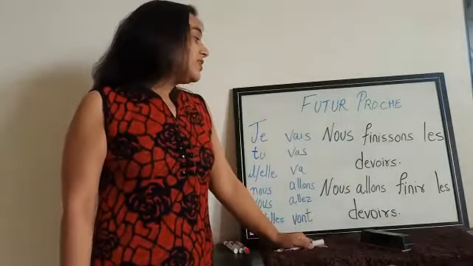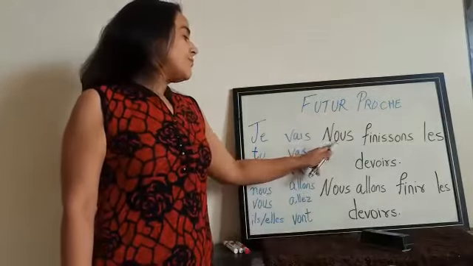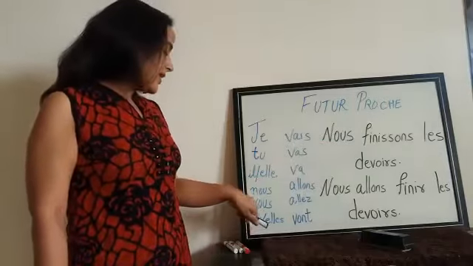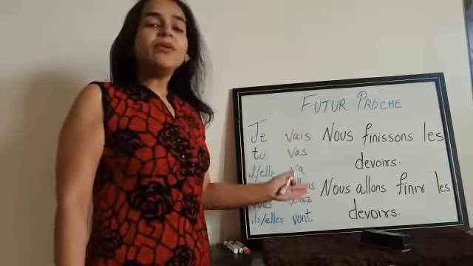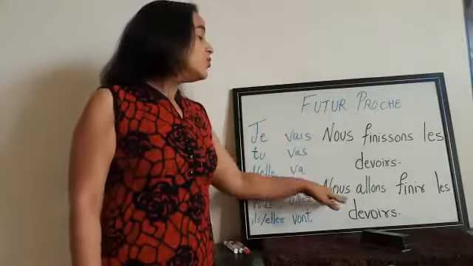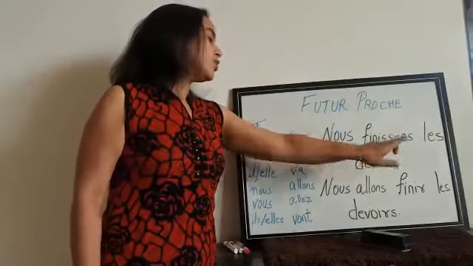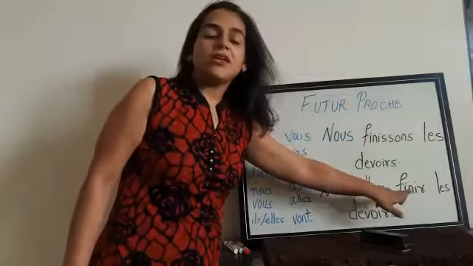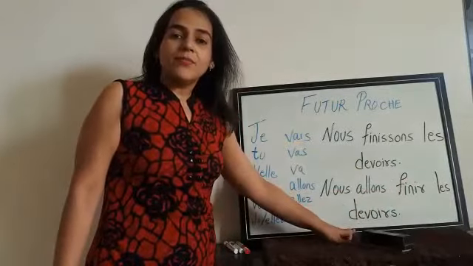Now we need the conjugation of aller with nous, which is nous allons. When we conjugate the same sentence in the futur proche, it will be nous allons plus the original form finir: Nous allons finir les devoirs.